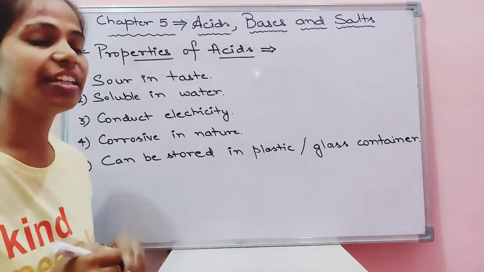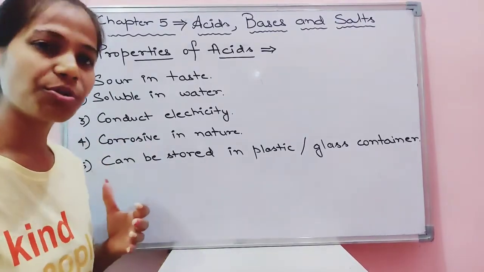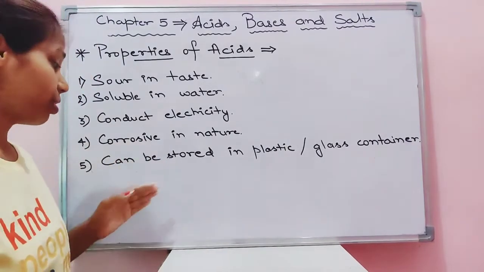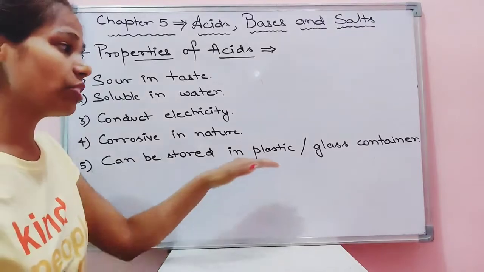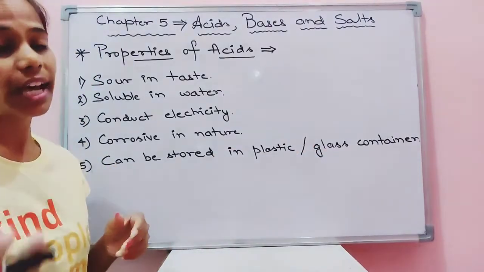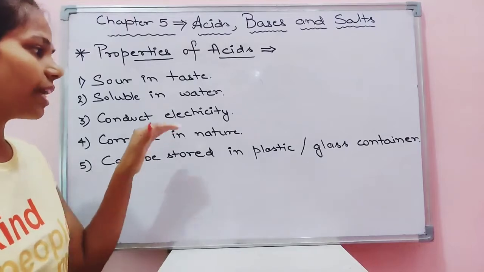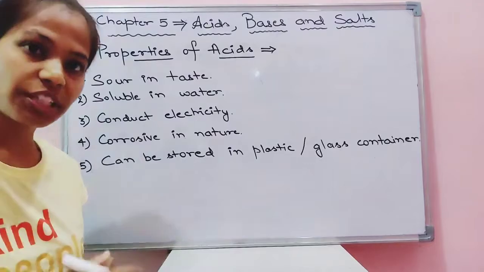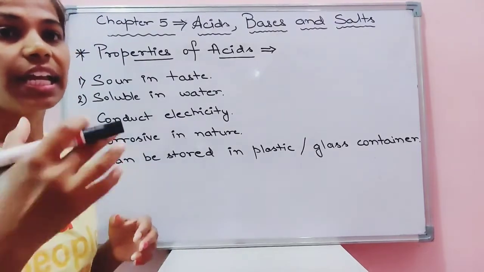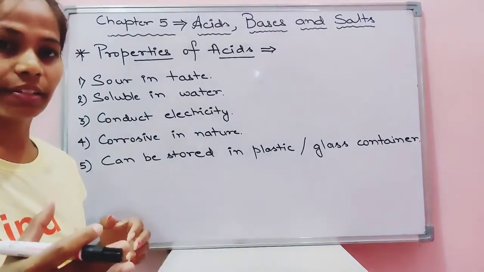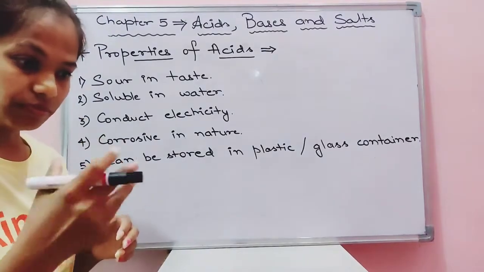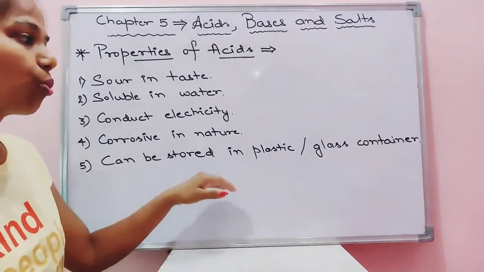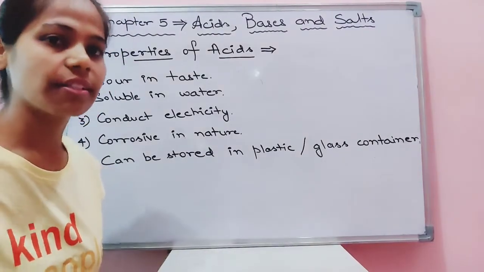Fourth, they are highly corrosive in nature. They could harm your skin. They could burn your skin. Okay, so they are corrosive in nature. It can be stored in the plastic or the glass containers. Children, it is highly recommended to keep the acidic substance in plastic or glass containers, because if you keep it in the metal container, it can react with the metal. Okay, and it can damage the container. That is why it is always stored in the plastic or the glass container.